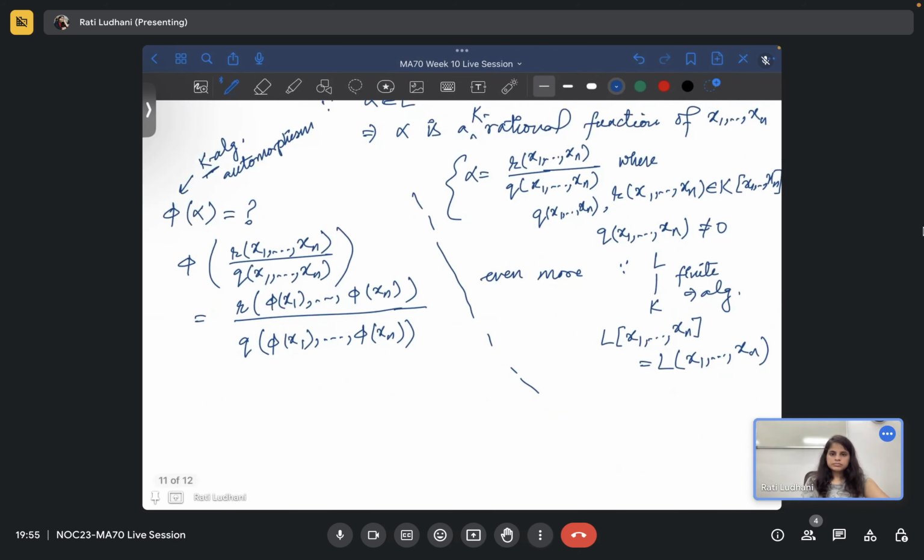This will be this, right? Because you know that phi of x1 squared is phi of x1 whole squared, because this is a field homomorphism. And in terms of addition, it will split, or respect addition, because this is a linear homomorphism, K-linear homomorphism. So is this step okay?